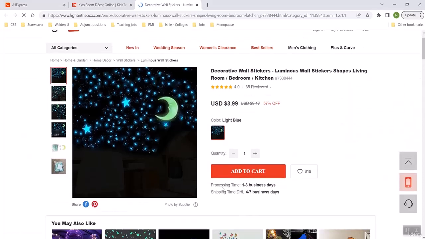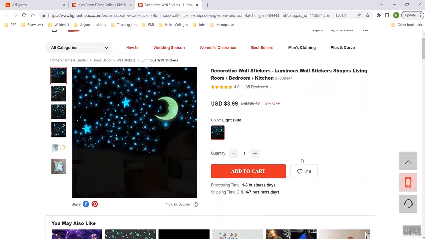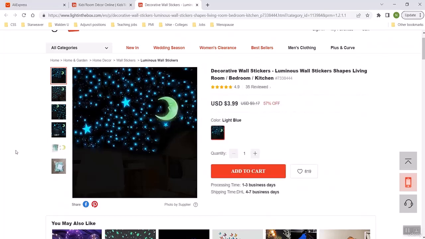Sometimes they'll have here, it takes them 1 to 3 days to process it. It ships between 4 and 7 business days. It comes by DHL, but that means it's still going to take like a week or two to get to you. So just make sure you note that it's going to take that long. But sometimes when you add to cart a certain amount, like say you want to get 100 of these because you have orders coming in left and right from Amazon, you'd rather it just be shipped out and sent to them through Prime like 2 days later.